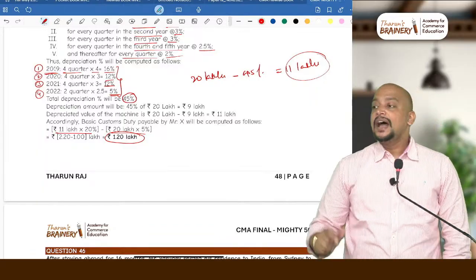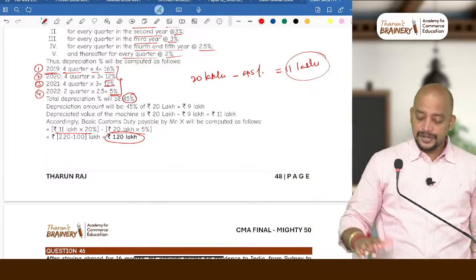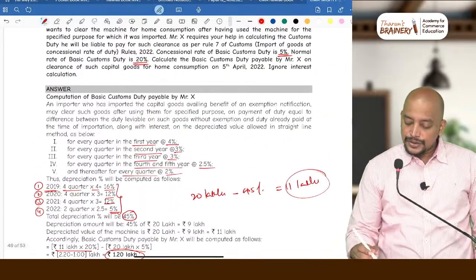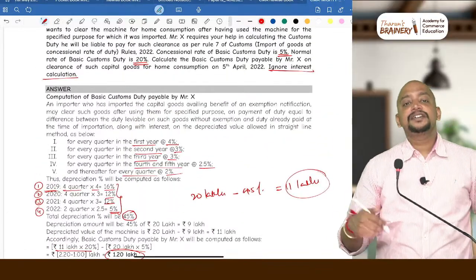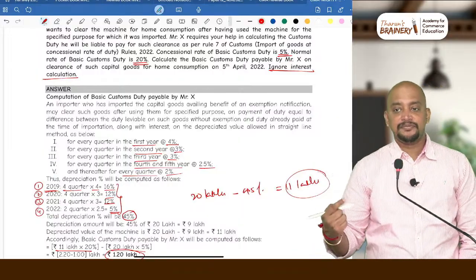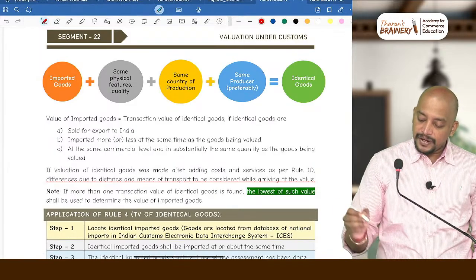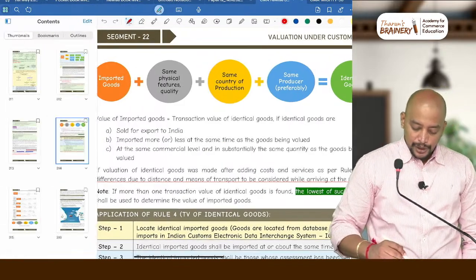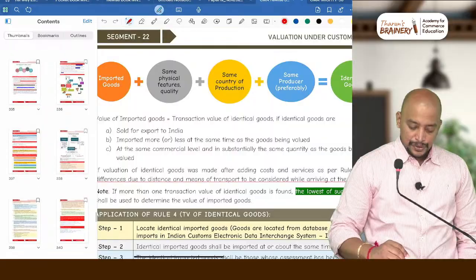Got it? And on top of this we need to pay interest, but here they are asking us to ignore interest computation, otherwise we need to pay the interest. What is the rate at which we need to pay interest? 15% per annum we need to pay the interest. And the information related to this, import of goods at concessional rate of duty rules I have given.